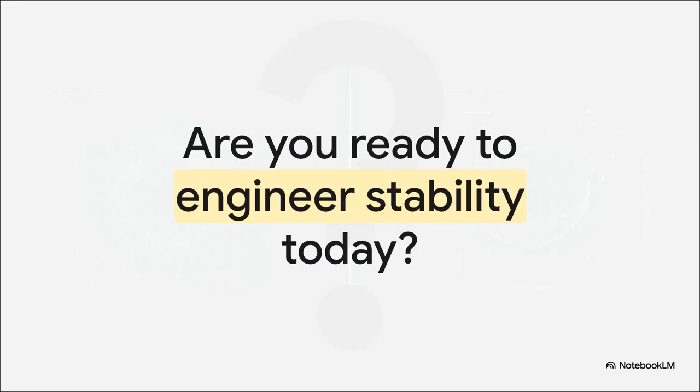Which leaves us with this final thought for your own enterprise architecture. Look at the systems you are building right now. Are you simply waiting around for unpredictable peak intelligence to hopefully emerge in the next massive model update? Or are you ready to engineer a stable, predictable execution path today? The tools for attractor stabilization are already here. It's time to start building with them.